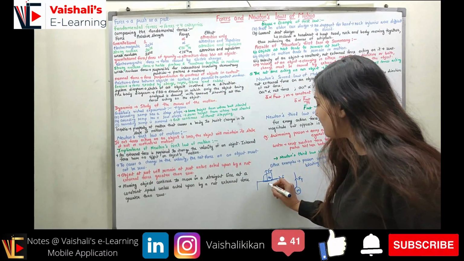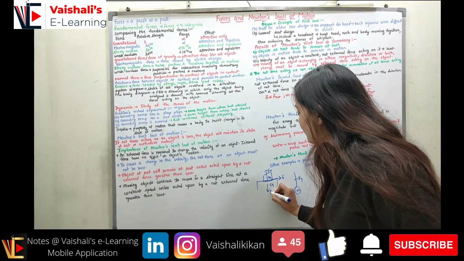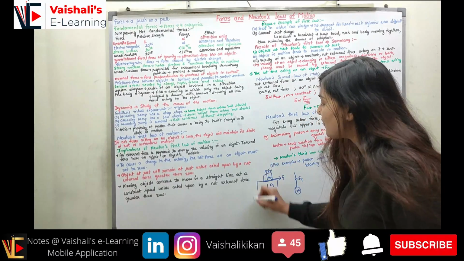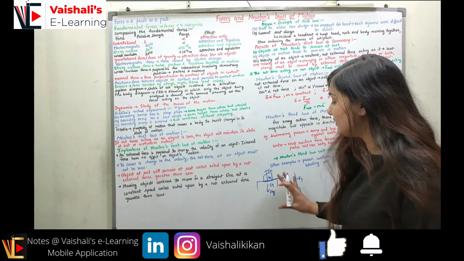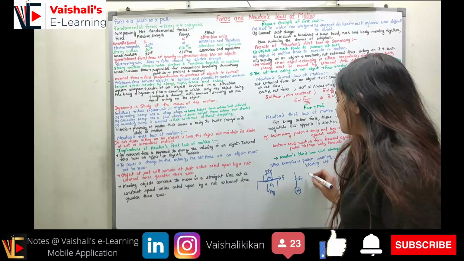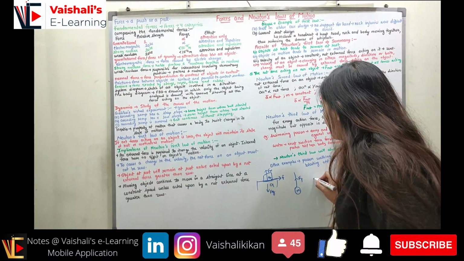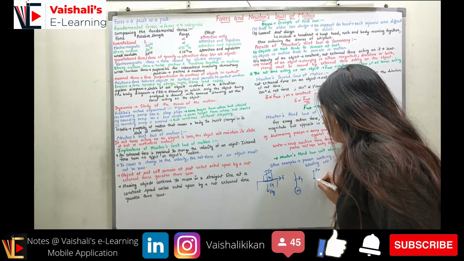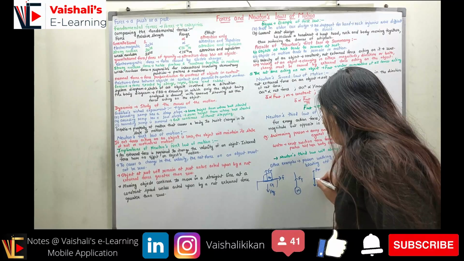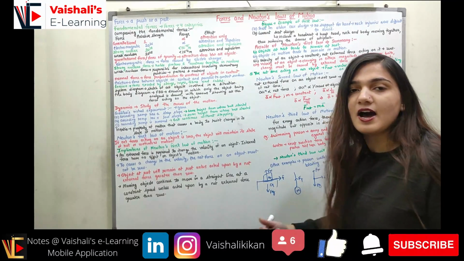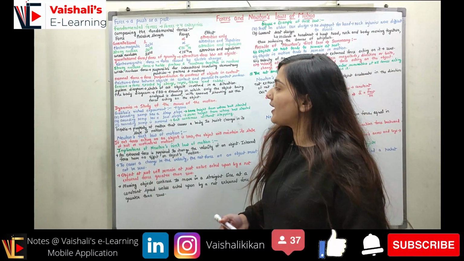So here you can see, here we have represented the force. Here we can have the force of gravity also. So this is a free body diagram where I have represented this object with all of the forces. I can represent this object as a dot also. So this is Fn, this is Fg, and this is my frictional force. So this is how we can have the free body diagram.